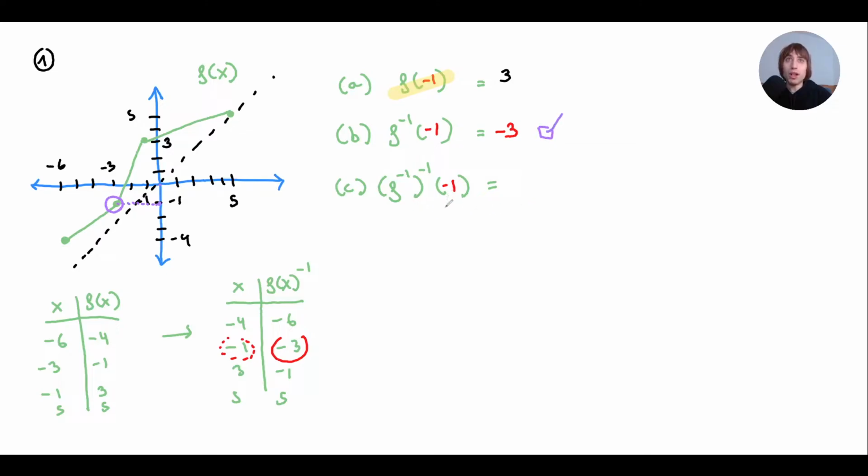Nice. And what is the inverse of the inverse of f when I put a -1? Okay, so I've got the table of values for the inverse of f. If I want to invert it again, I can do the same thing, right?